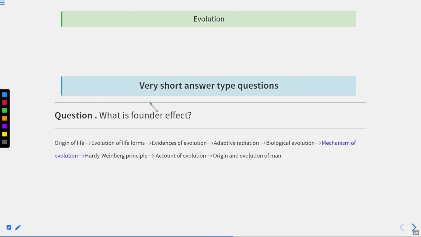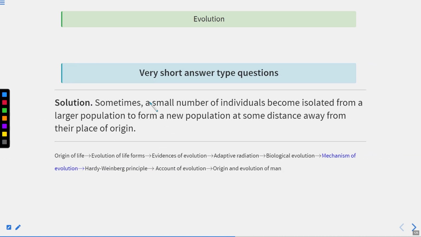Now coming to the next question, what is the founder effect? Sometimes a small number of individuals become isolated from a larger population to form a new population at some distance away from their place of origin. If this was the original population, there were some individuals here.